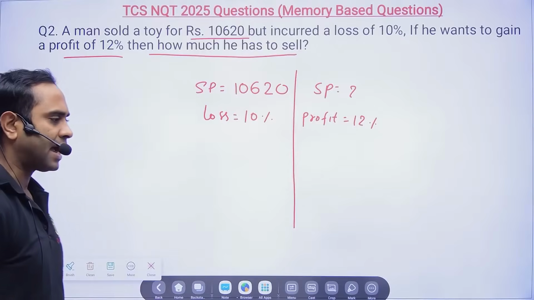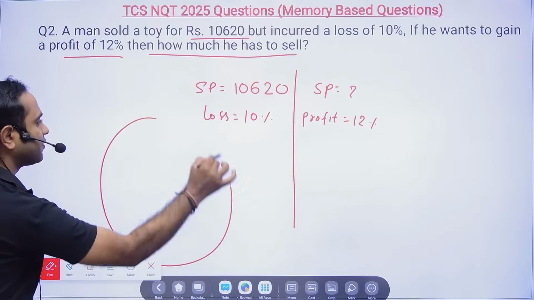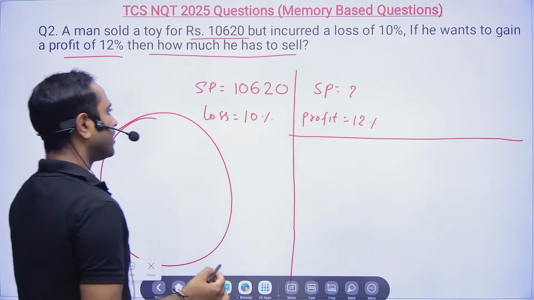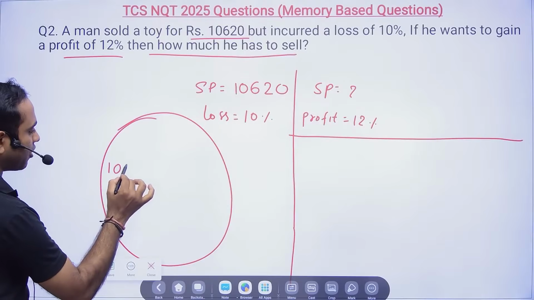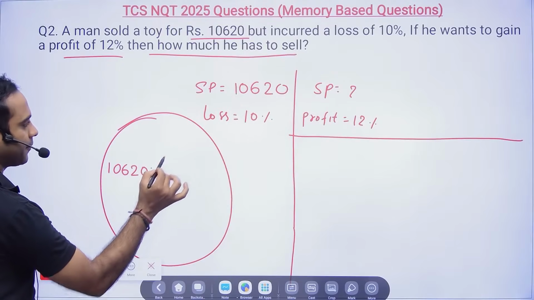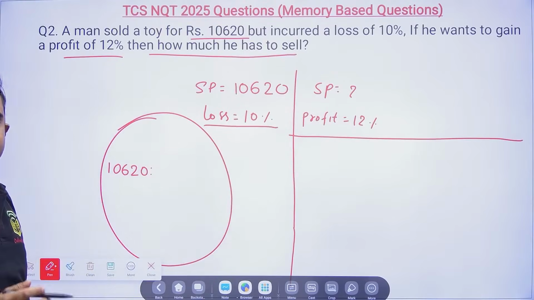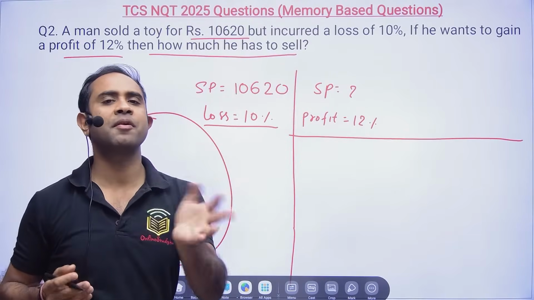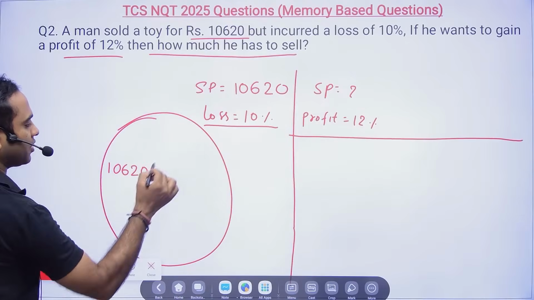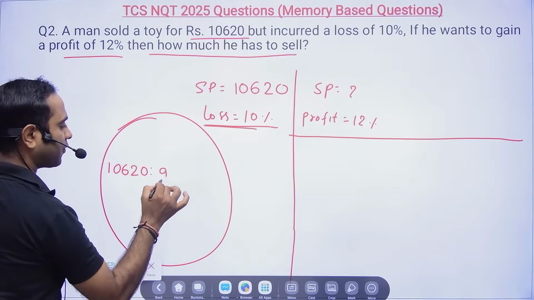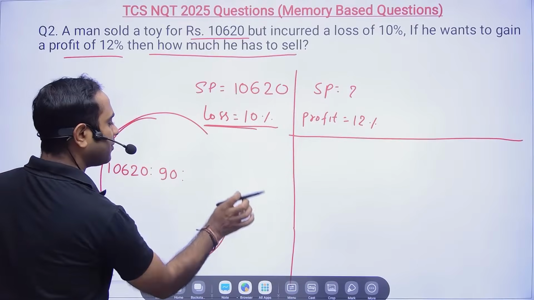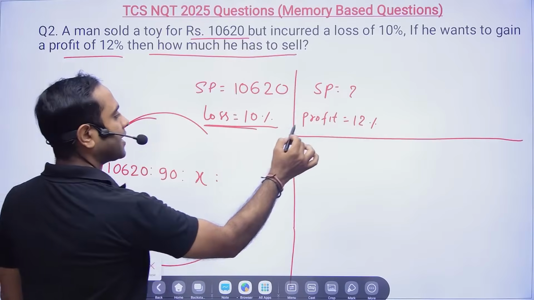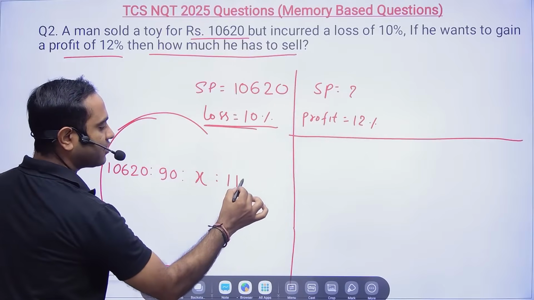Friends, I will tell you the direct trick here, which will help you understand and calculate. Otherwise you can go for the process. If a shopkeeper is selling for 10,620, he is getting a loss of 10%. Whenever you have a loss, subtract it from 100, and whenever you have a profit, add it to 100. Simple things you have to keep in mind. So 100 minus 10 will be 90, and at what price you should sell, that I don't know. But I want a profit of 12%, so add it to 100.